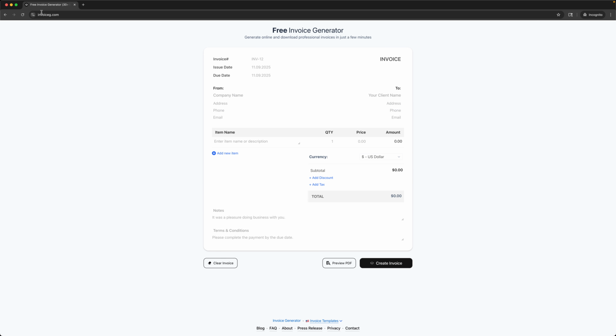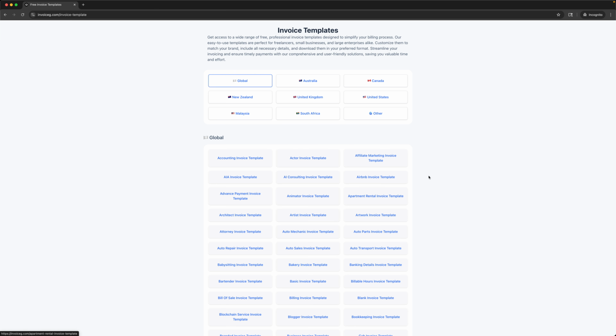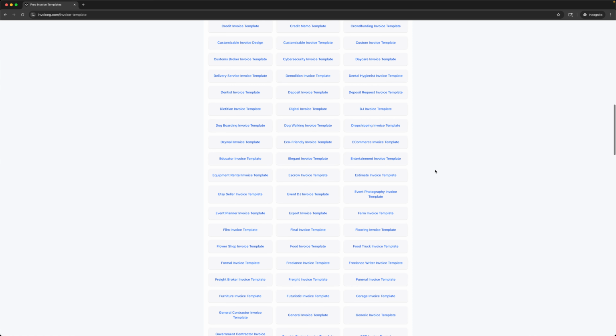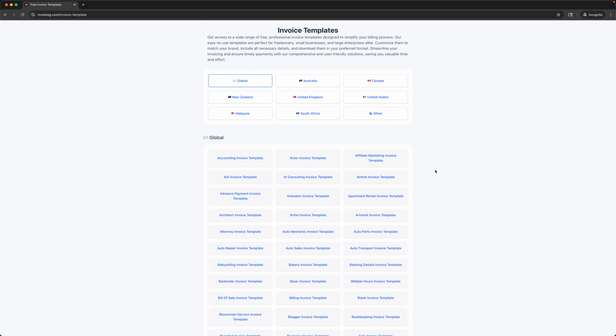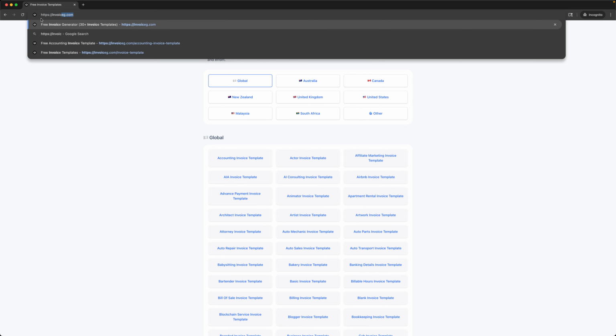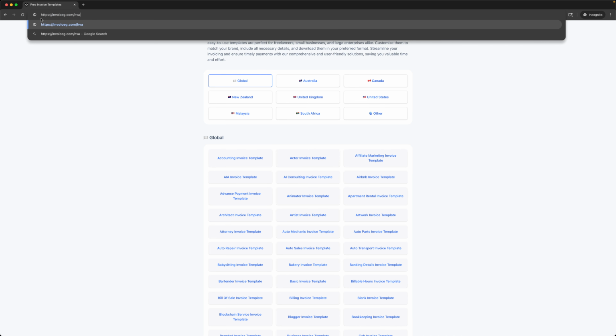We land on the main page, but you can also explore other options. Just scroll down and click on Invoice Templates. The invoice catalog is extensive, offering templates for virtually every need. Next, we choose the template we need. You can find the link in the description or simply pick one from the list yourself.